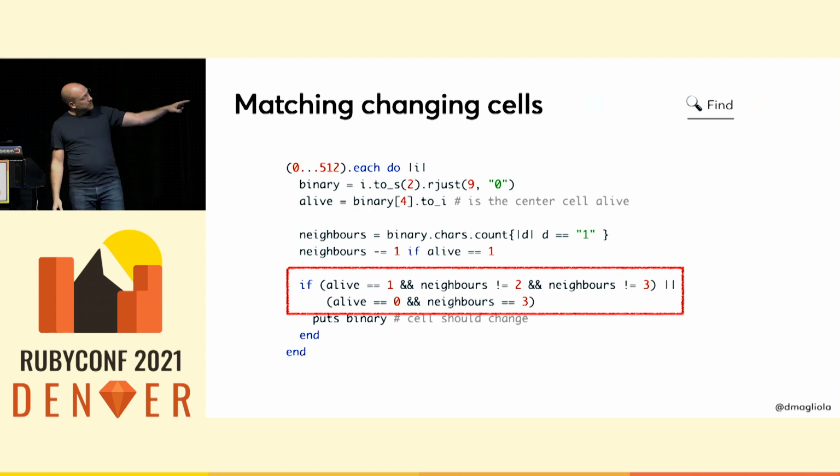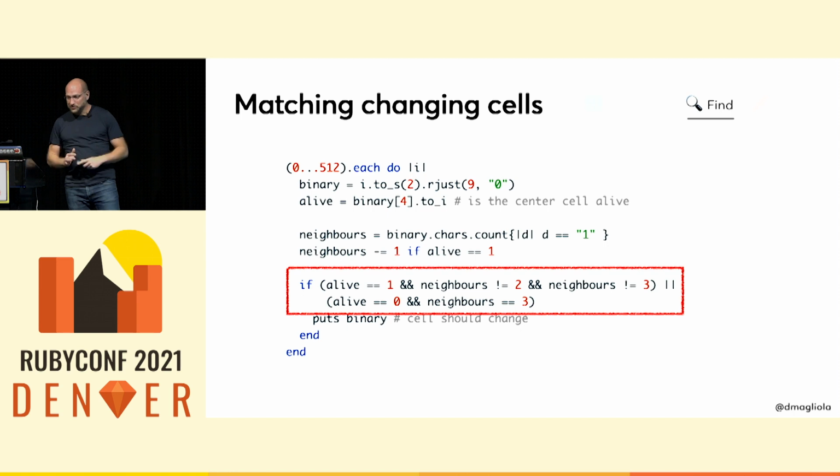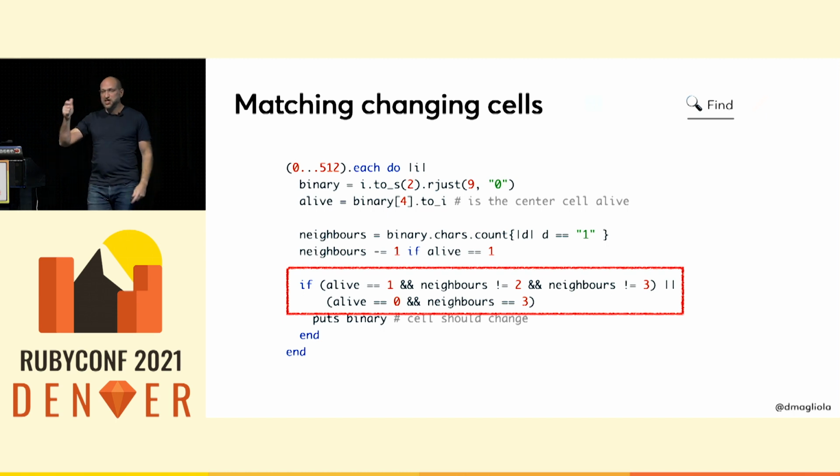Now, this bit looks suspiciously like game of life code, which is what we're trying to avoid. But we don't ever use this code to actually run the game. We run this once to generate the regex, and then that regex runs the game. So that's fair. And if you run this, this code will print out the 228 combinations of cells and their neighbors that represent the cell state change, either a spawn or a death.